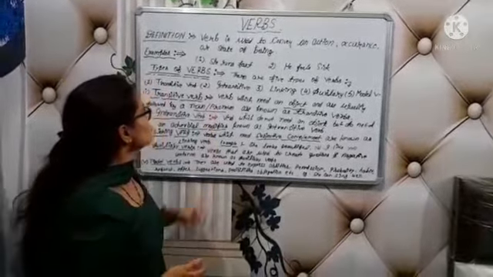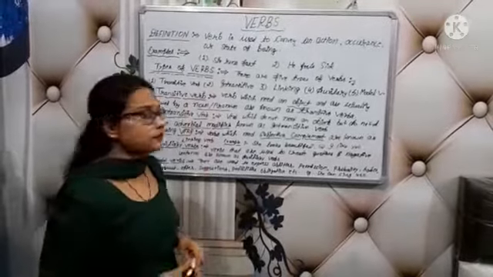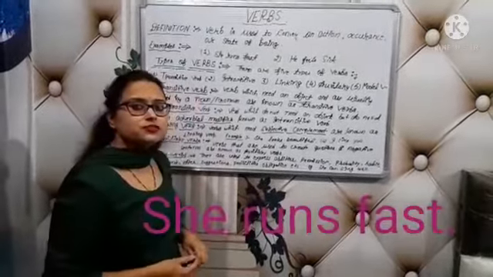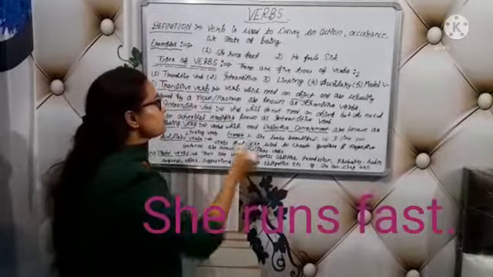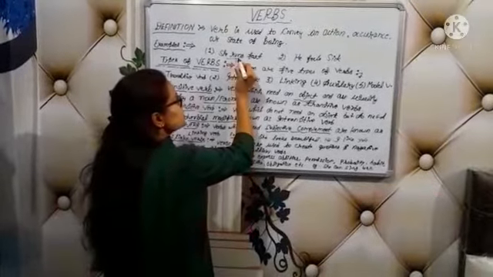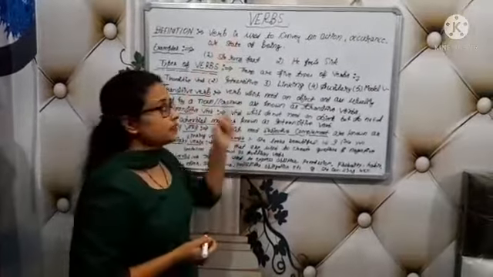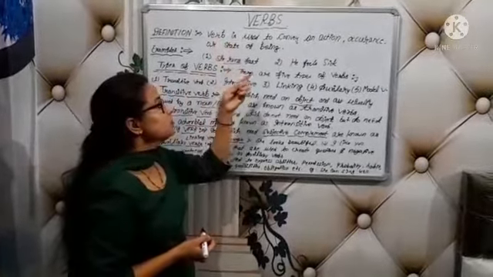Look at these examples. First is, she runs fast. In this sentence, runs is a verb.